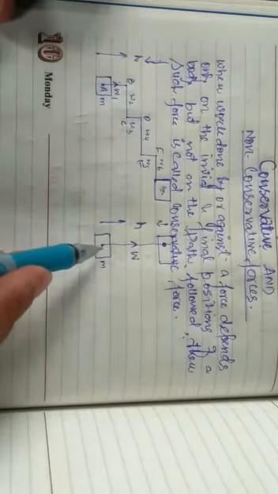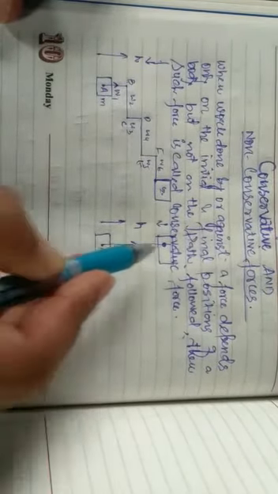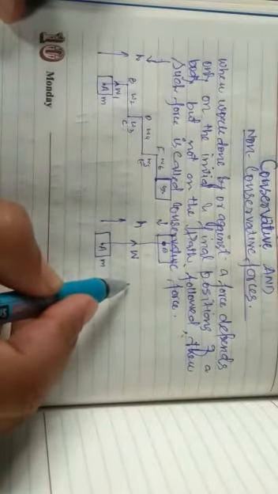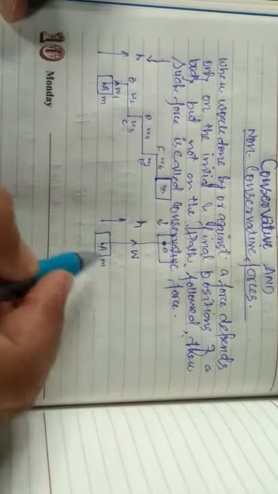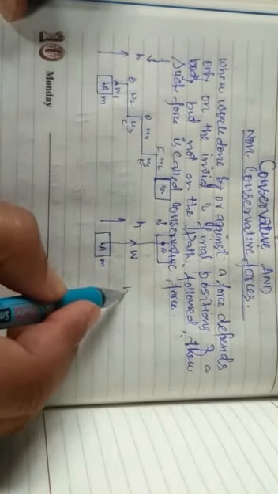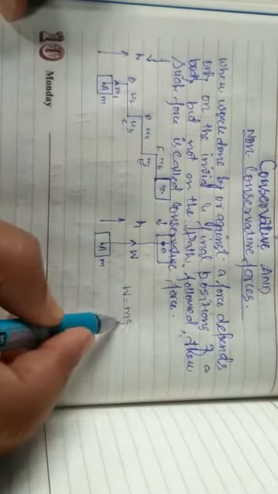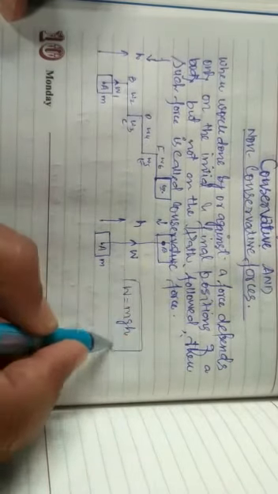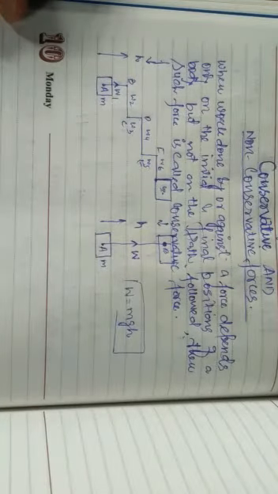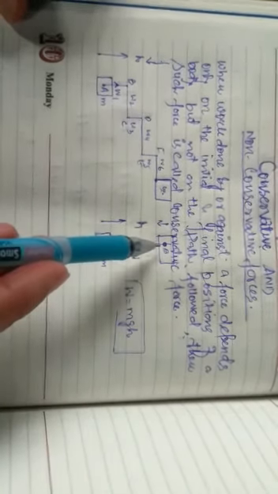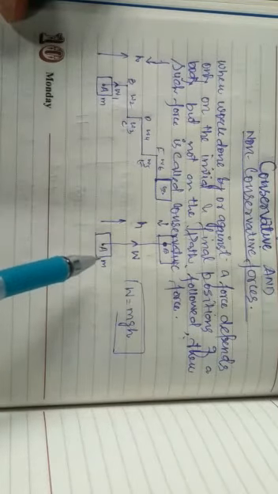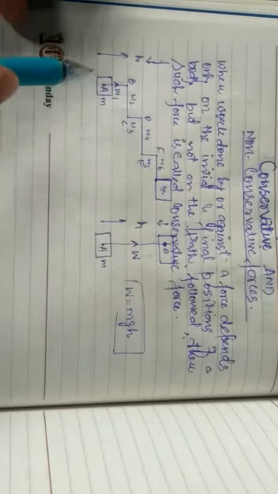For example, if we have to take a body from position A to position B through a height h, then the work done comes out to be mgh. Mg is the weight of the body which is acting downwards, and h is the height through which it is raised. So it is the initial position and the final position. If the work done by or against a force depends only on the initial and final position, but not the path.